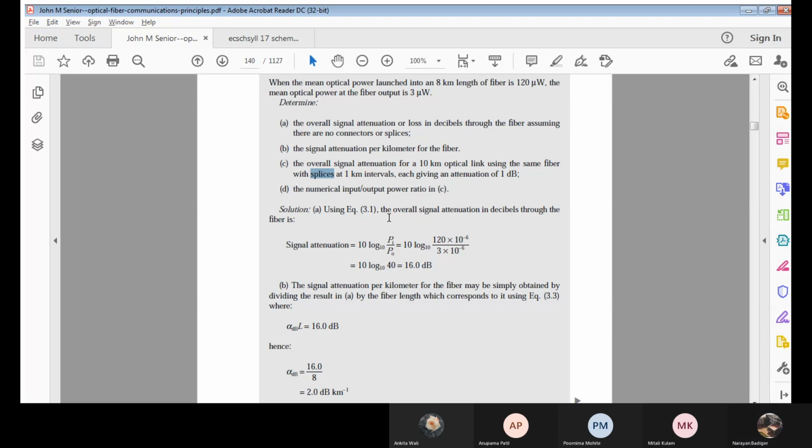If it is a 10 kilometer optical link, how many splices will you get?